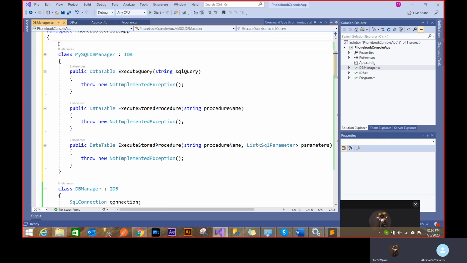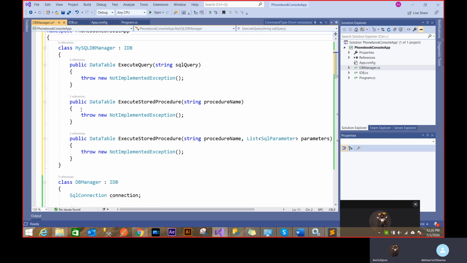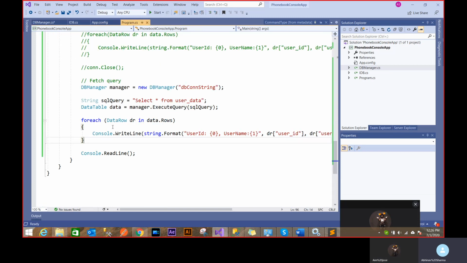The main advantage of the interface is that it gives you a skeleton. And see the power: if I'm using this, I can make this an IDB also. I can create an object inside an IDB. So I don't really care whether SQL Server or MySQL is going on at the backend. This guy can still call those functions, and I don't really need to know whether it's SQL Server or MySQL. I know this function is going to work because that's how the function works everywhere.